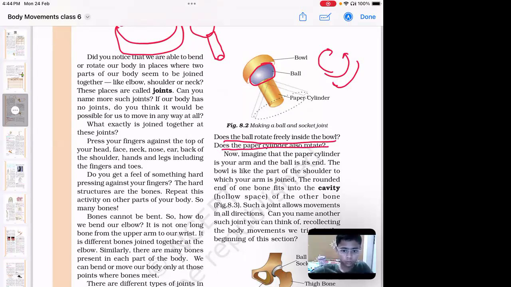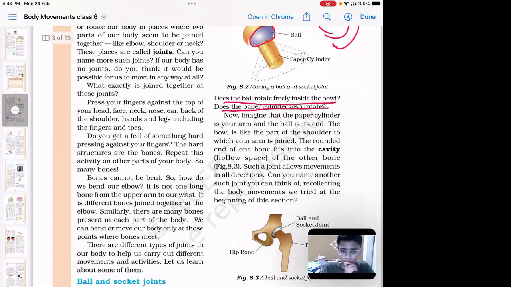When your ball is rotating, definitely the paper cylinder should also move. It is not like only the ball has to move. Both the paper cylinder as well as the ball will start rotating. Fine. Now, this was the model.